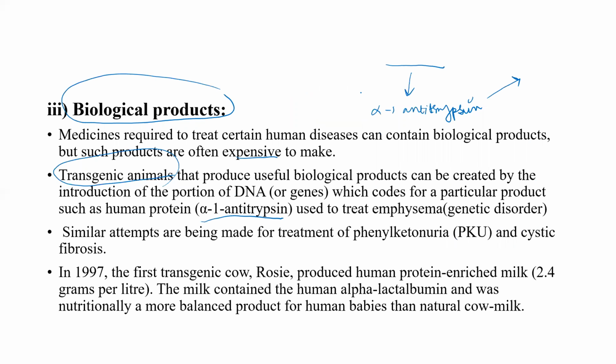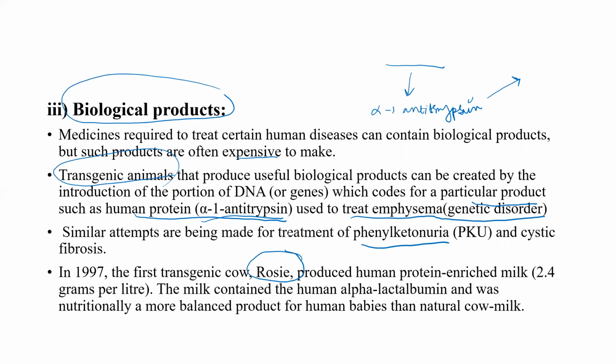So transgenic animals that produce useful biological products can be created by the introduction of a portion of DNA or genes which code for a particular product, such as human protein alpha-1 antitrypsin used to treat emphysema, which is a genetic disorder. Similar attempts are being made for the treatment of phenylketonuria and cystic fibrosis. In 1997, the first transgenic cow, Rosie, was produced.